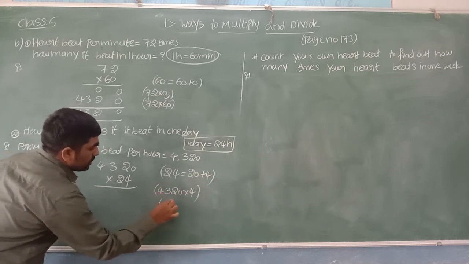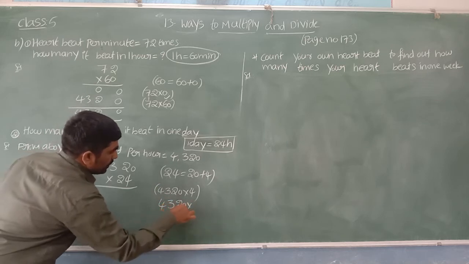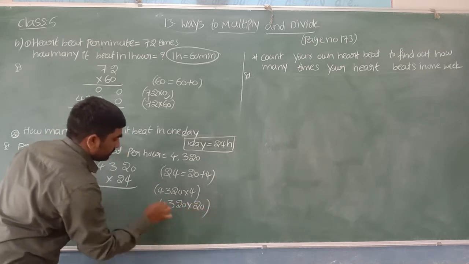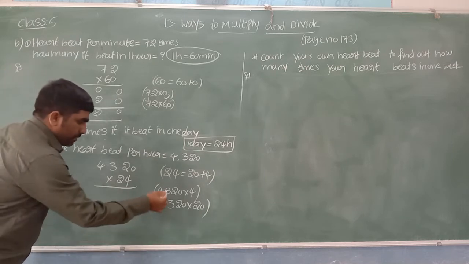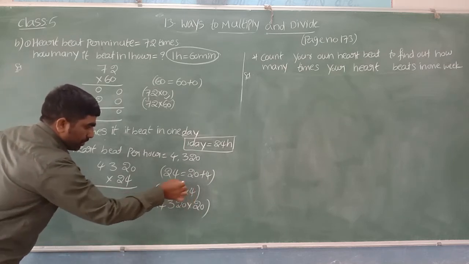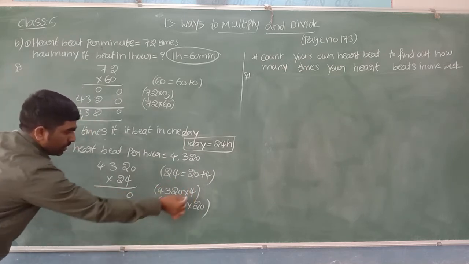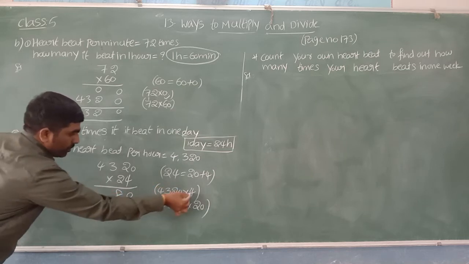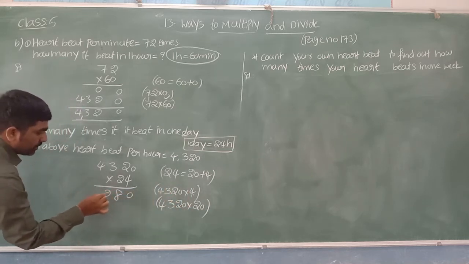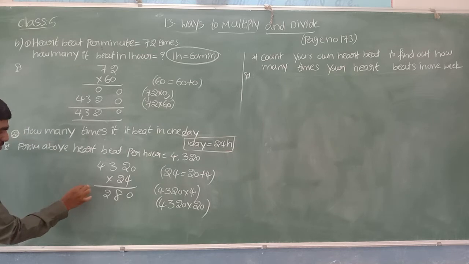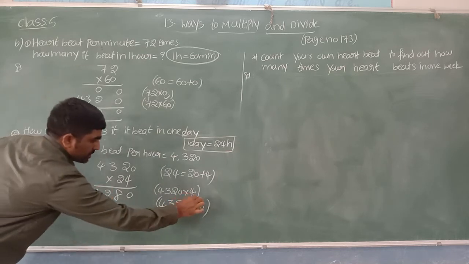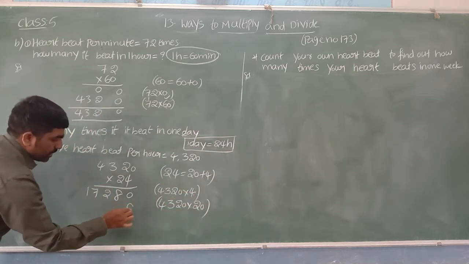Again 4320 we need to multiply with 20. Let us multiply 4320 with 4. 4 into 0, 0. 4 twos are 8. 4 threes are 12, 2, 1 carry. 4 into 4, 16 plus 1, 17. So first we have 0 here. First place you can keep 0 itself.